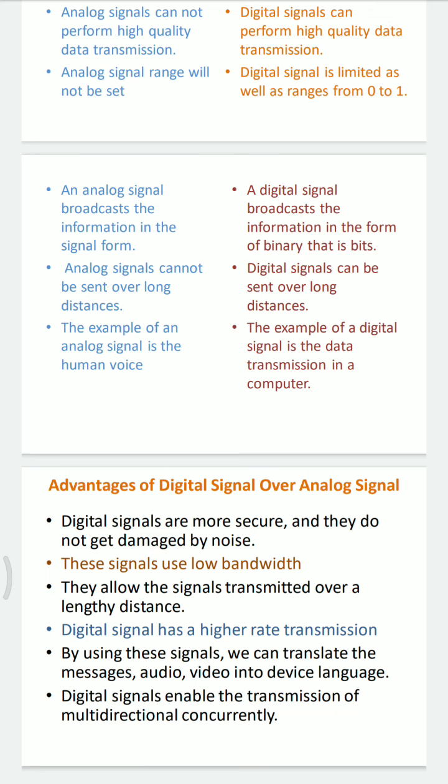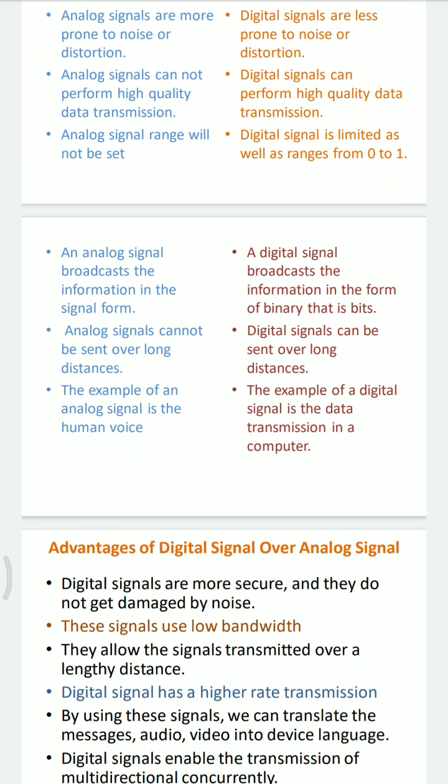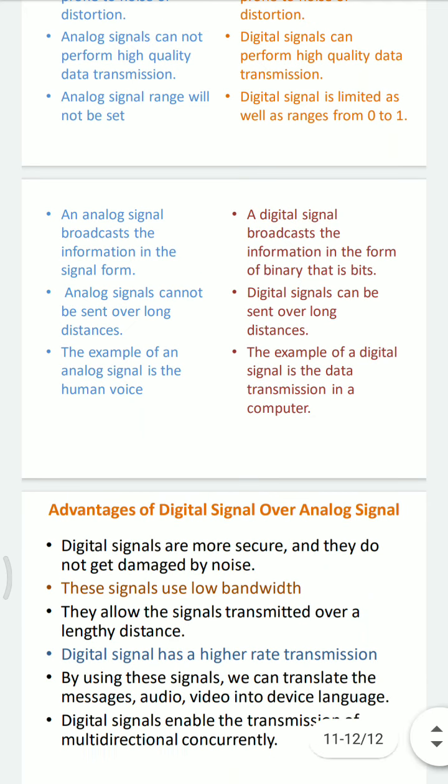Digital signals use low bandwidth as compared to analog signals. Digital signals allow the signals to be transmitted over a lengthy distance, or you can say the signals can be sent over very long distances.